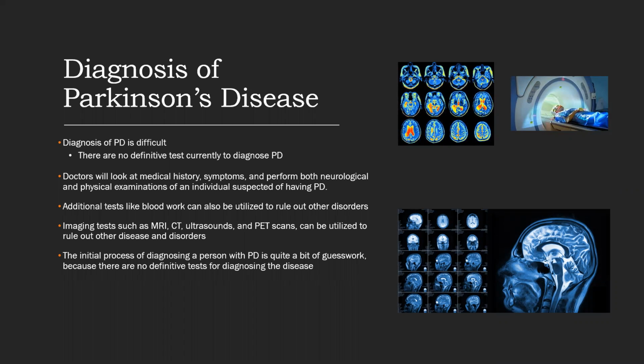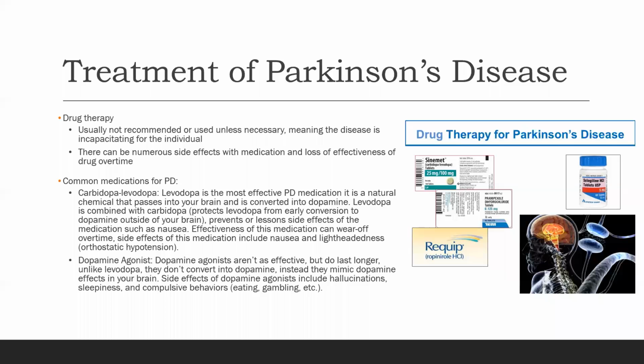Diagnosis of Parkinson's disease is difficult. There are no definitive tests currently to diagnose the disease. Doctors will look at medical history, symptoms, and perform both neurological and physical examinations of an individual suspected of having PD. Additional tests like blood work can also be utilized to rule out other disorders. Imaging tests such as MRI, CT, ultrasounds, and PET scans can be utilized to rule out other diseases and disorders. The initial process of diagnosing a person with PD is quite a bit of guesswork because there are no definitive tests for diagnosing the disease.